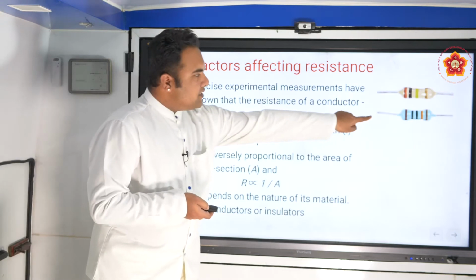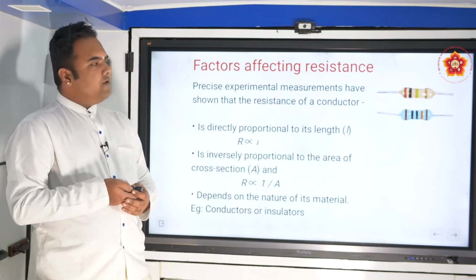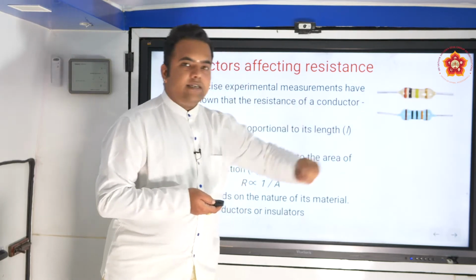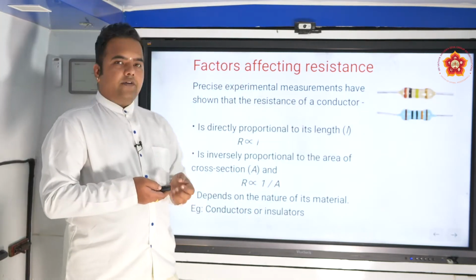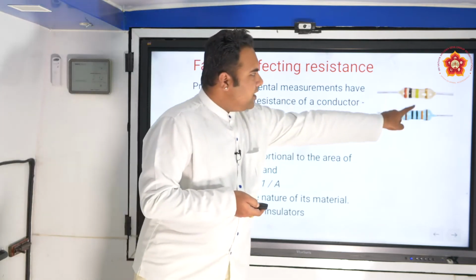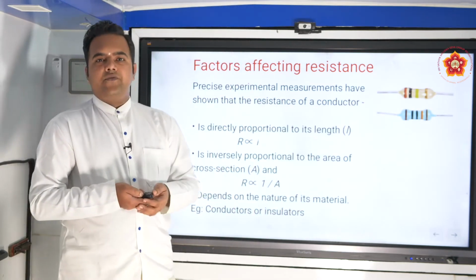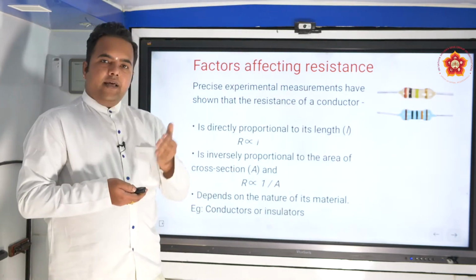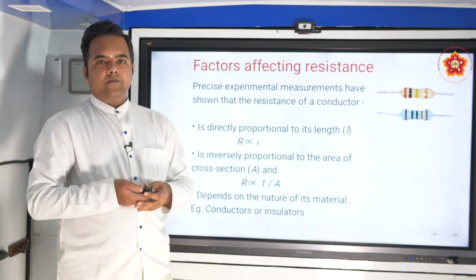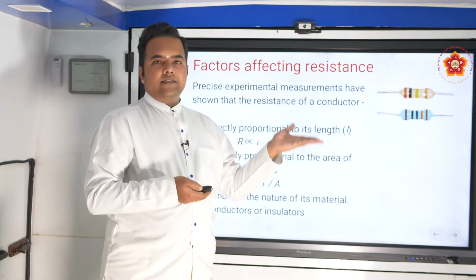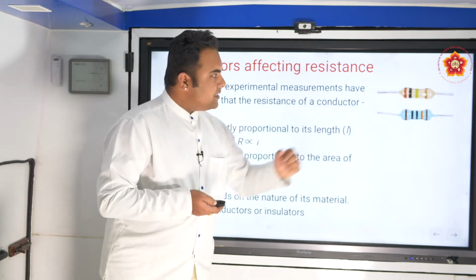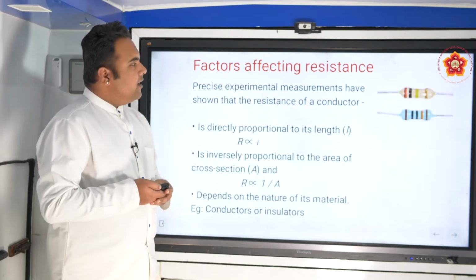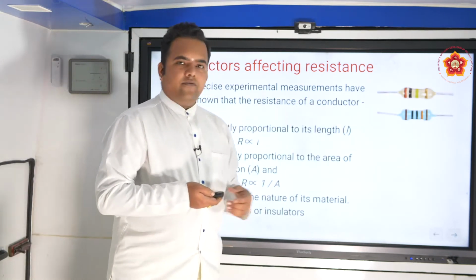And this is how the resistor looks in the laboratory. If you go to the science laboratory, you will find these two components. These are the resistors in the smaller circuits that we use. The color of this indicates a different resistance value. The number of bands will tell there is a different resistance value. So one has more resistance, one has lesser resistance. What each of these color bands represents, you will be learning in your higher classes. Basically it's a coil of wire.